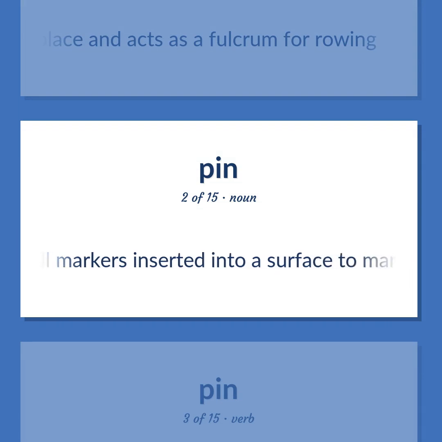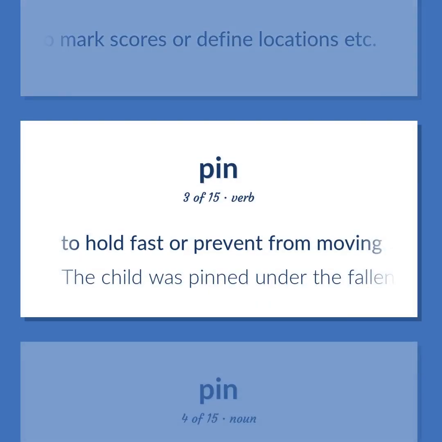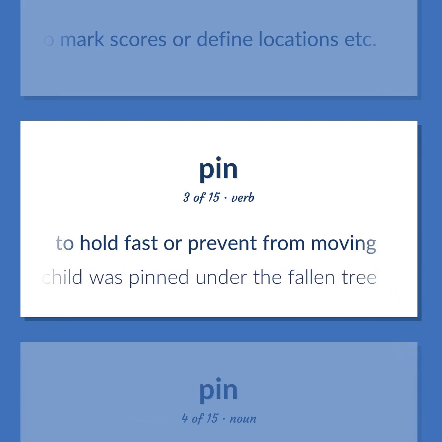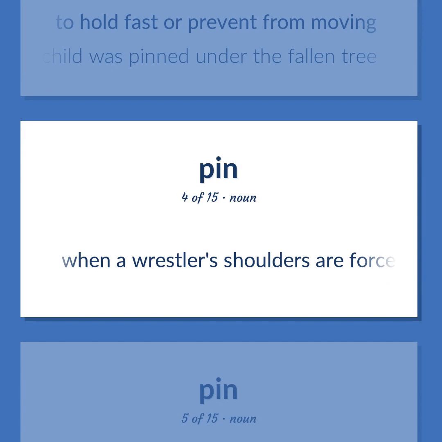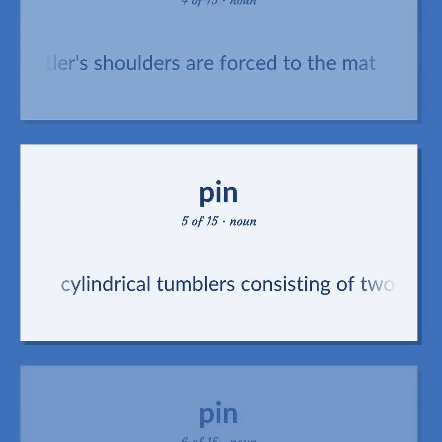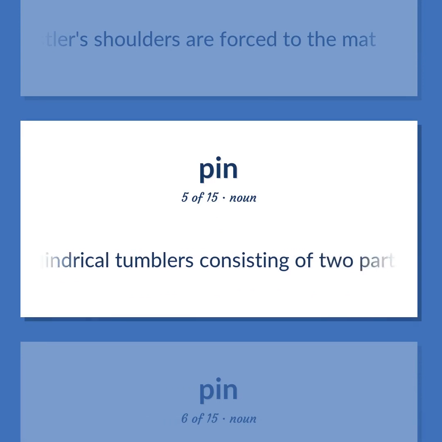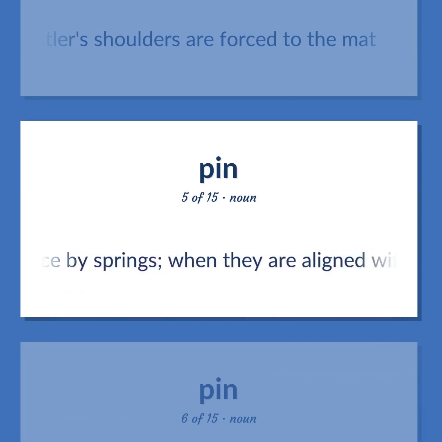Small markers inserted into a surface to mark scores or define locations, etc. To hold fast or prevent from moving. The child was pinned under the fallen tree. When a wrestler's shoulders are forced to the mat. Cylindrical tumblers consisting of two parts that are held in place by springs. When they are aligned with a key, the bolt can be thrown.